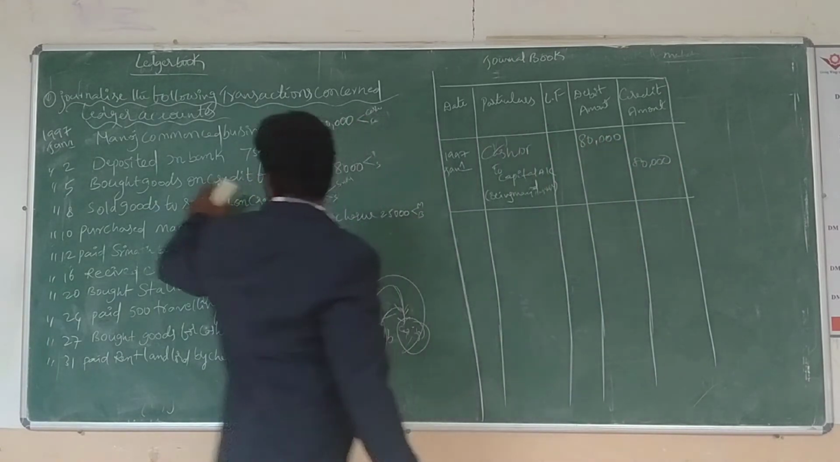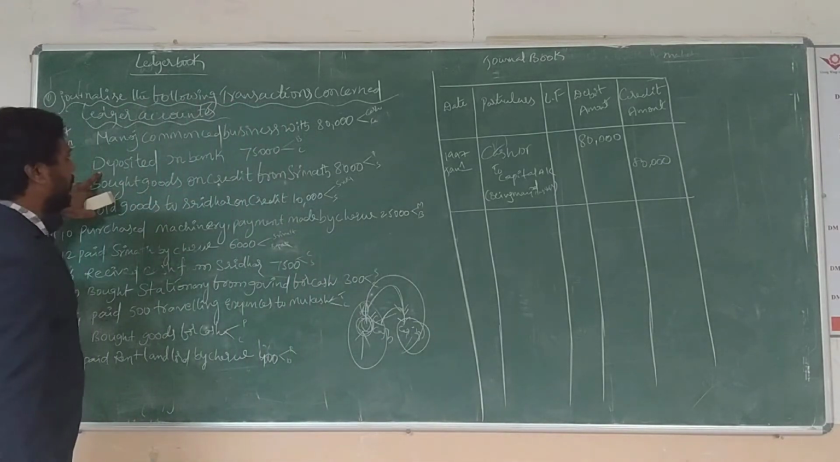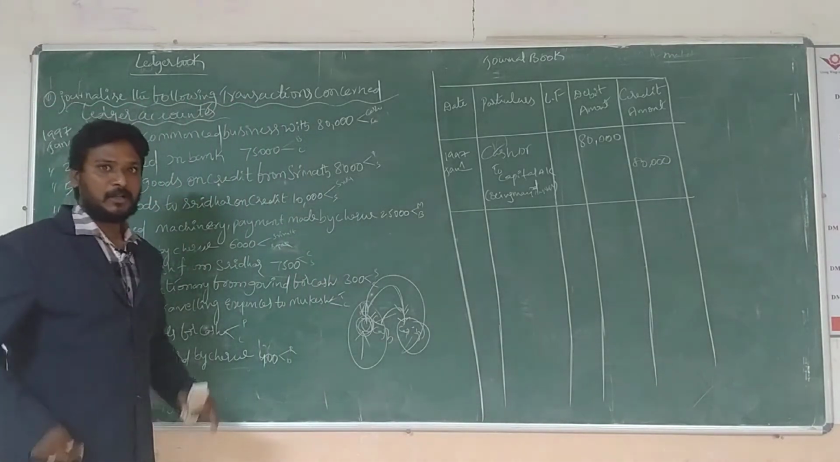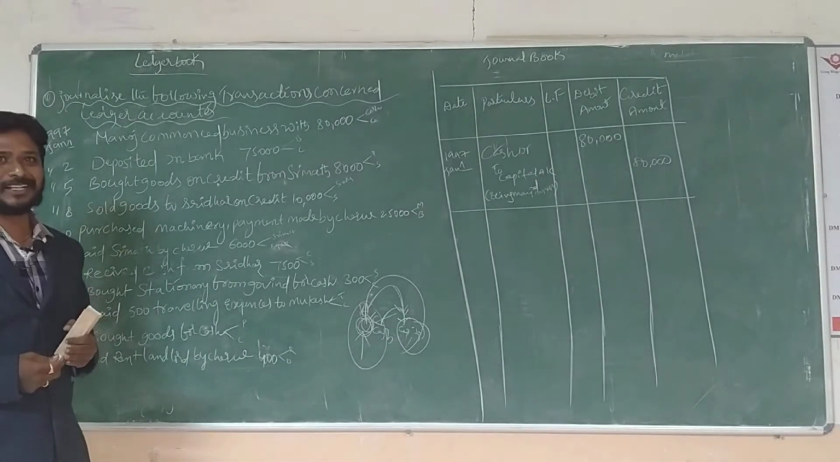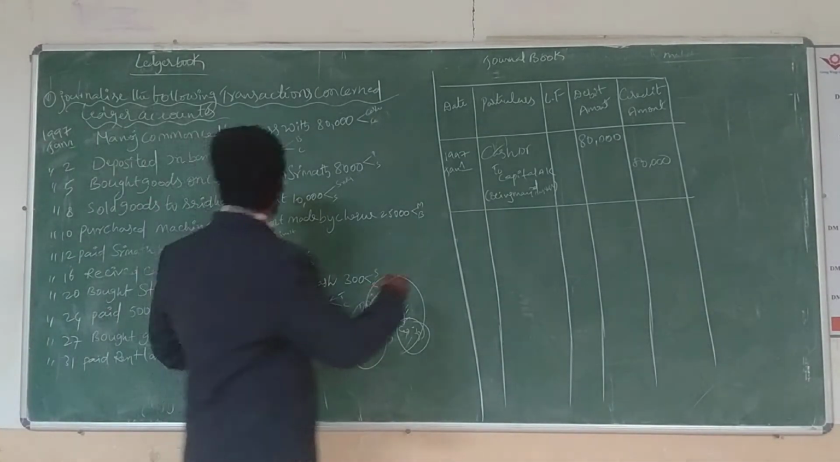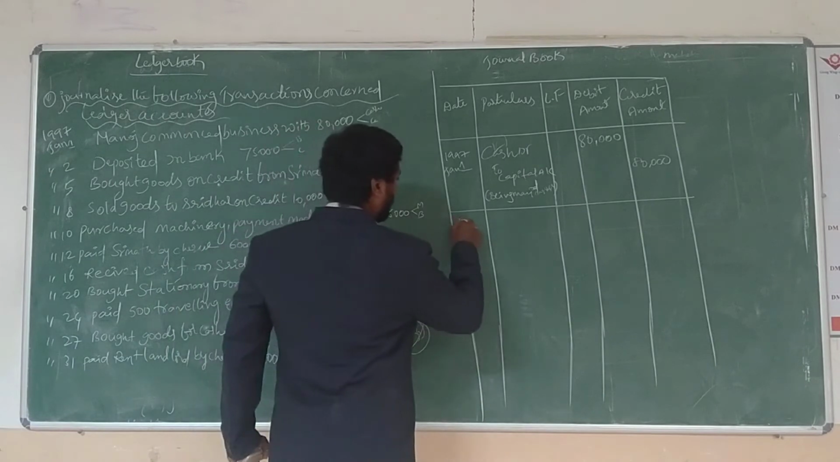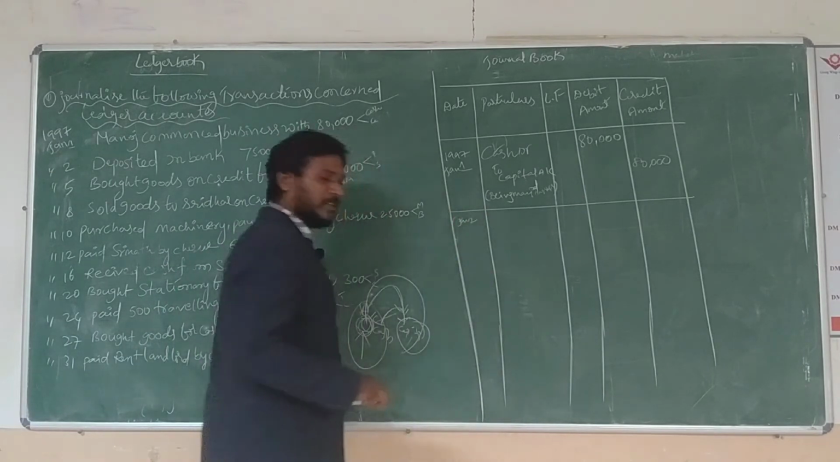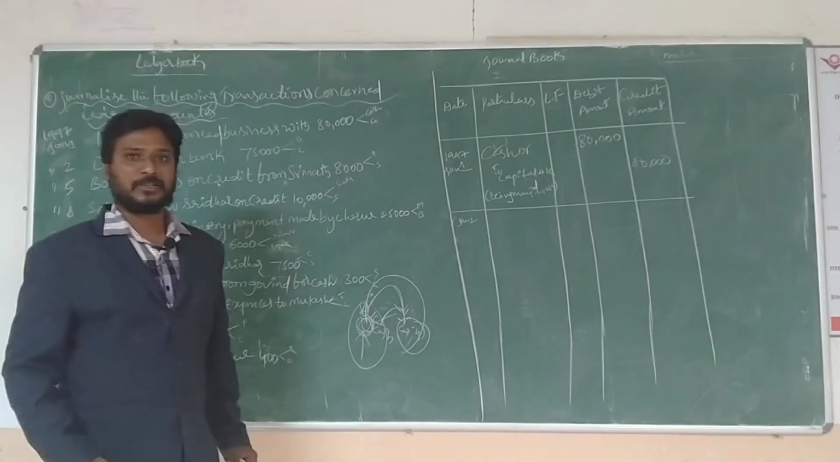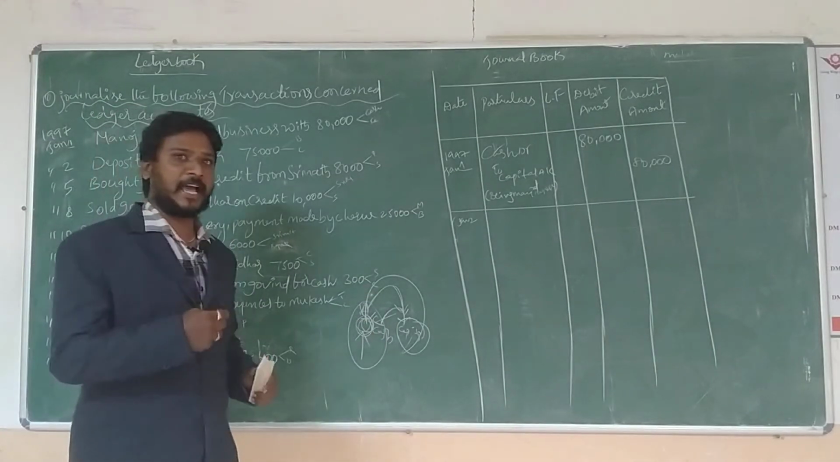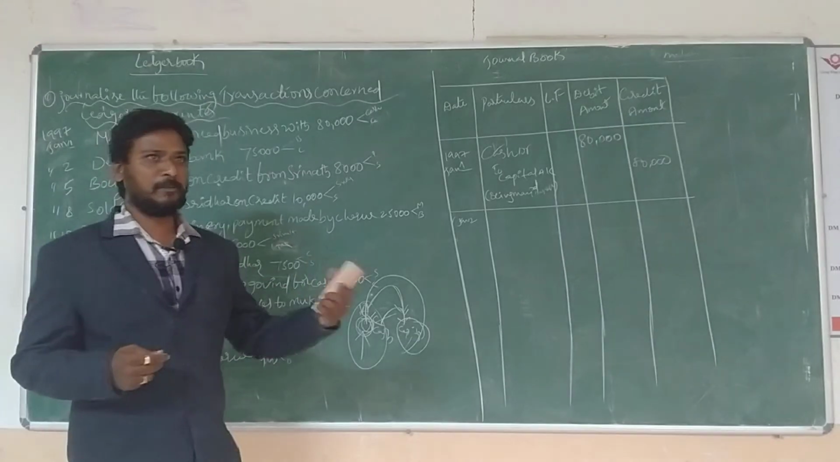Now go to the second point. Deposited in bank. The amount is deposited into the bank. Who is the receiver? Bank is the receiver. On what date? The second date, January 2nd. Bank is the receiver, I deposited into the bank. So from here to outside, cash goes out. Who is the receiver? The bank.